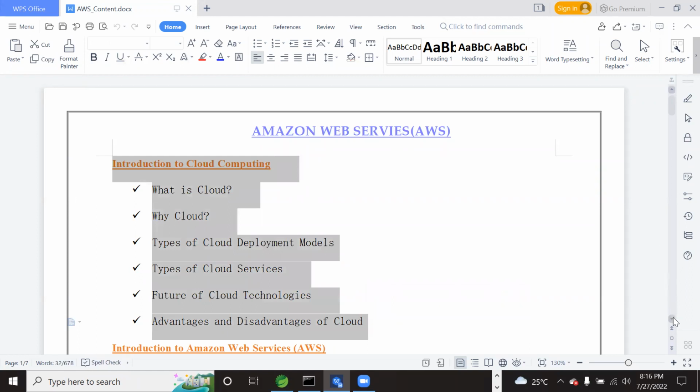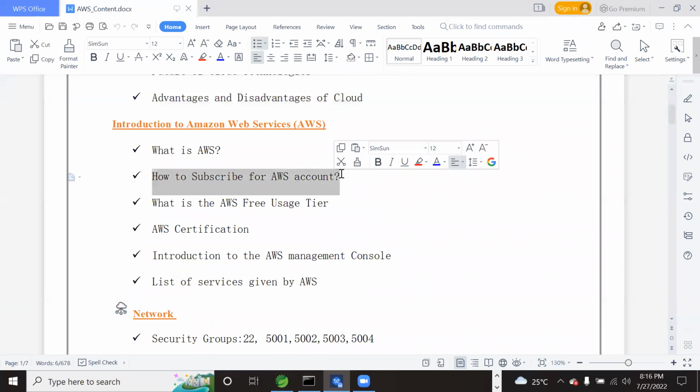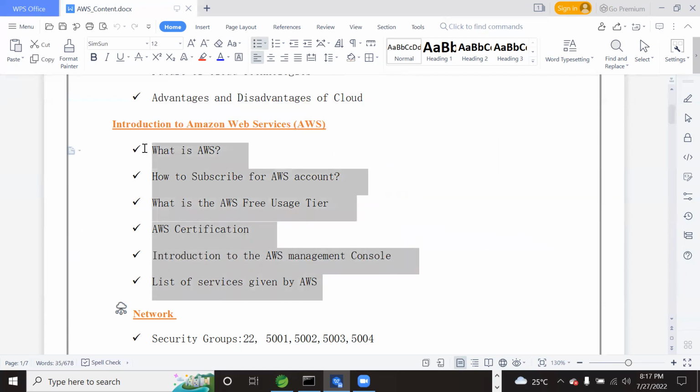And after we understand cloud computing, let us see the introduction to AWS. What is AWS, how to subscribe to AWS, how to create a free tier account, the AWS certifications, an introduction to the AWS Management Console, and the list of services given by AWS.